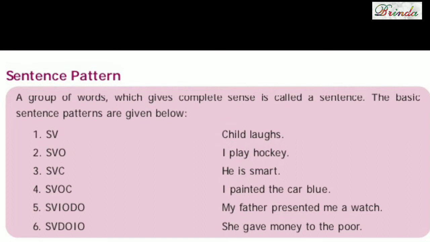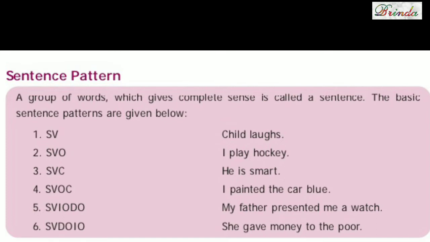Fifth one, SVIODO. My father presented me a watch. My father is subject, presented is verb, me is indirect object, watch is direct object. Next one, SVDOIO. She gave money to the poor. She is subject, gave is verb, money is direct object, to the poor is indirect object.